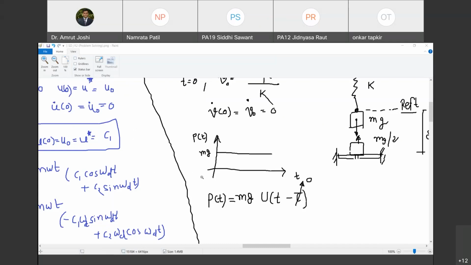तो जरा यहाँ पे ध्यान दो. u of t star is equal to e raised to minus eta omega t star, where t star is t minus tau. Are you with me? So u of t star is equal to e raised to minus eta omega t star a cos omega d t star plus b sin omega d t star plus f0 by k into u of 0. u of 0 is, मतलब वो हमने 1 लिया था. So is this the response?